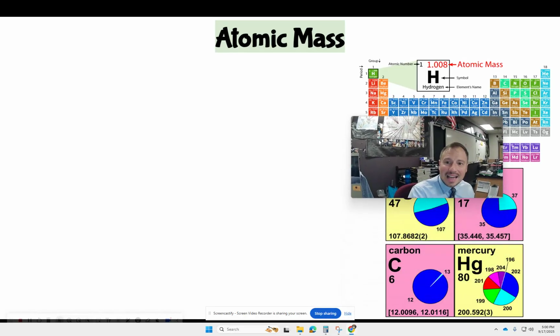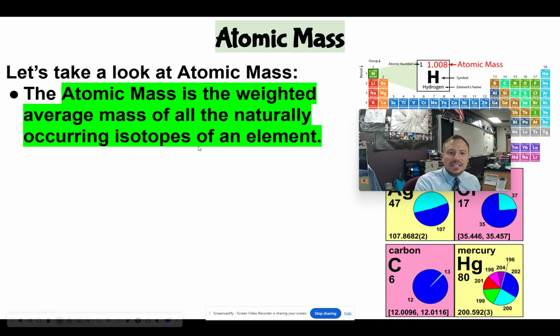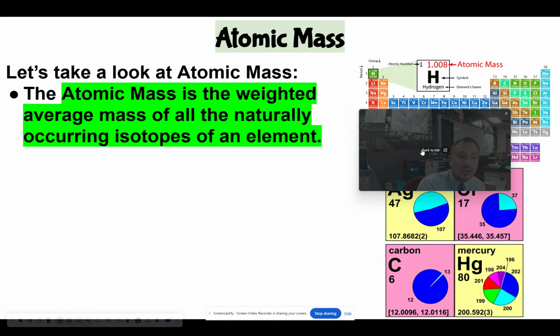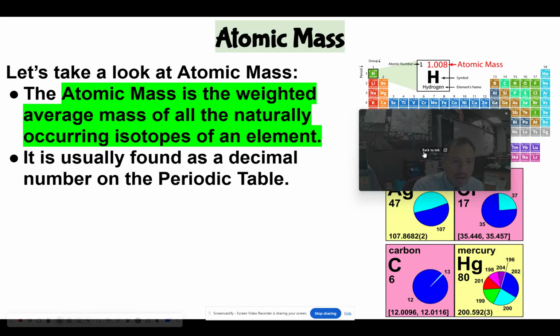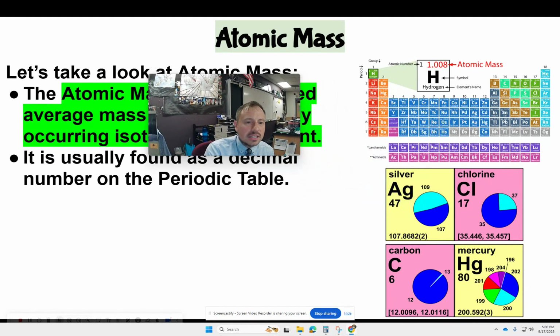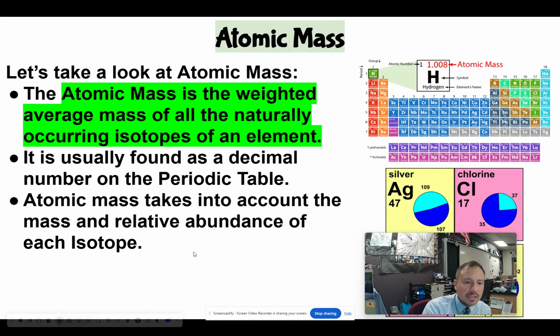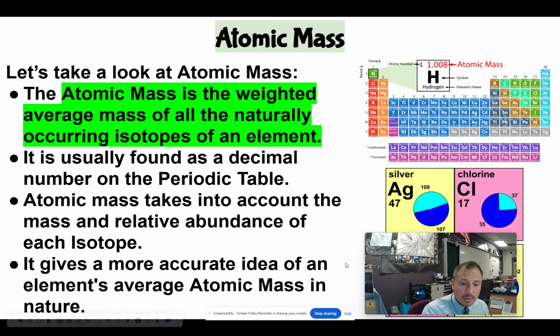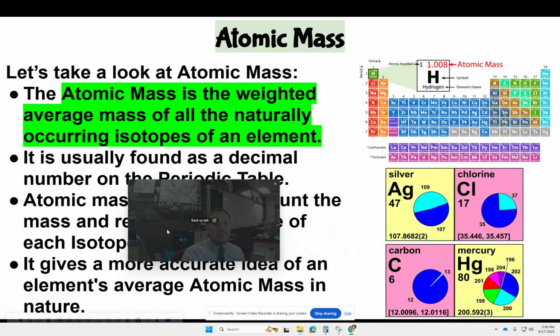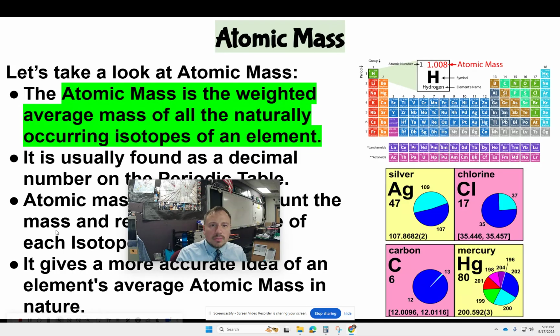So that brings us to the last thing that we need to learn about, which is atomic mass. This differs from the mass number. The atomic mass is the weighted average mass of all the naturally occurring isotopes of an element. It's usually going to be a decimal number on the periodic table. Atomic mass takes into account the mass and relative abundance of each isotope of that element. So this gets into when we want to mix chemicals and we need to find the mass of the different materials that we're using. But it takes into account the naturally occurring isotopes.